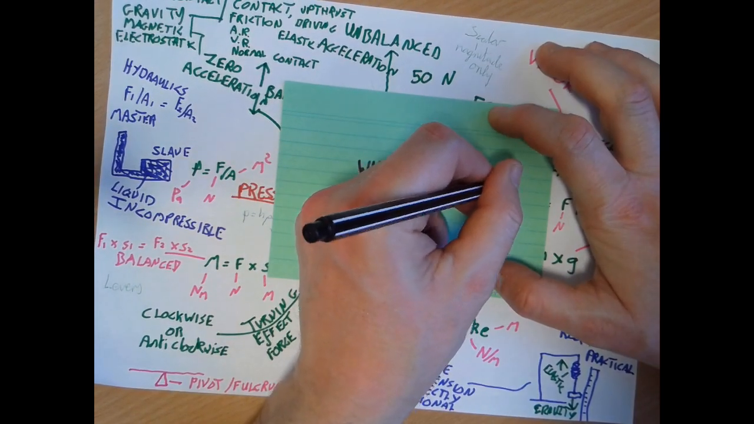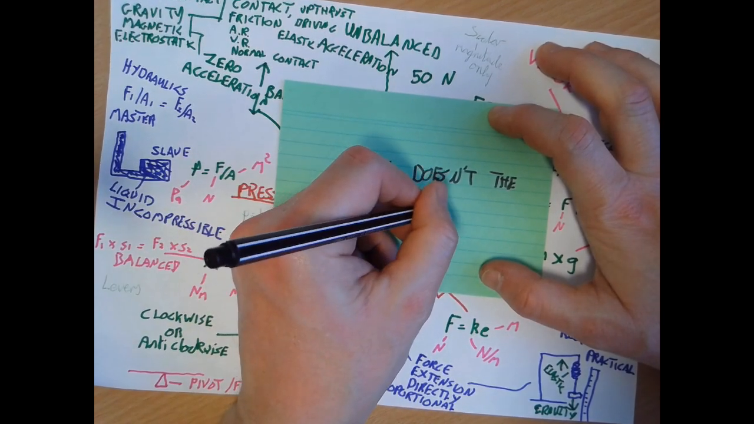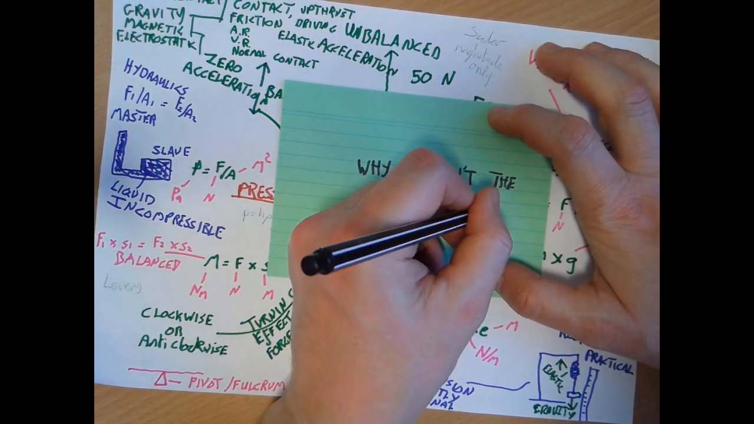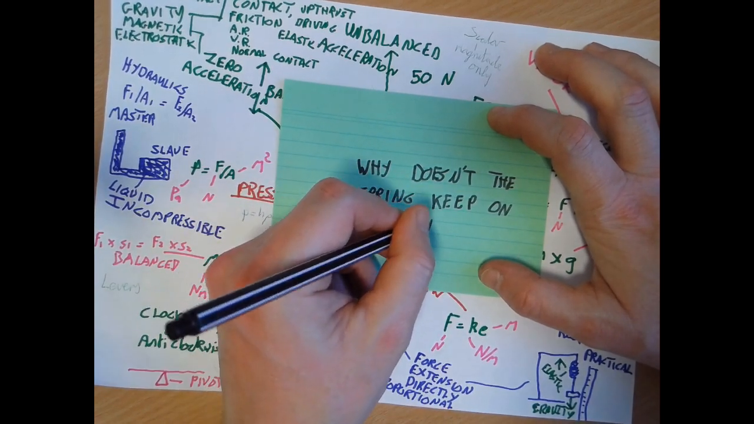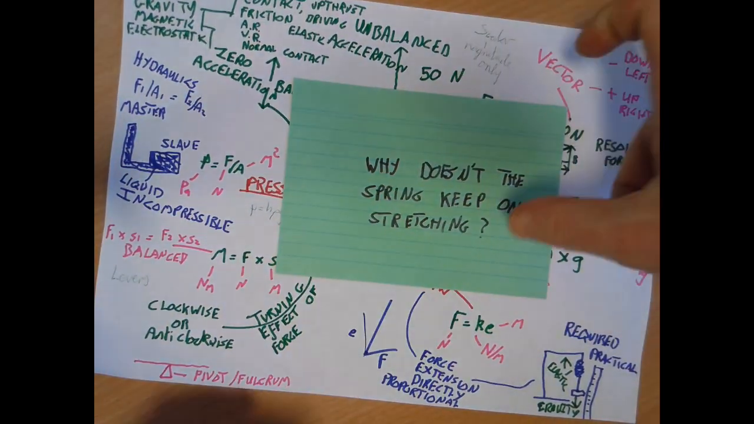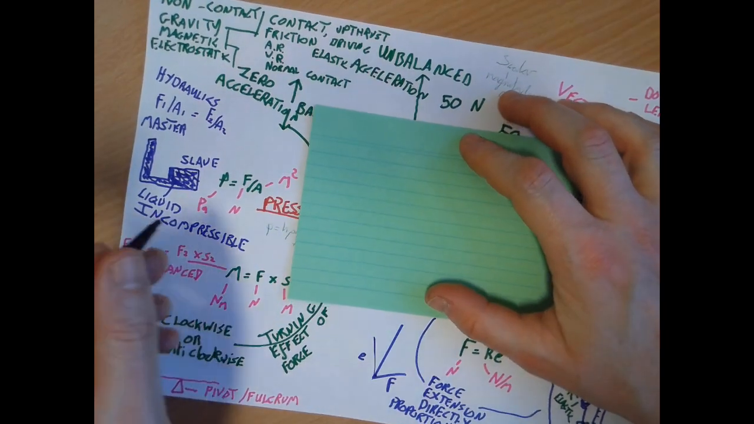Another question that we might ask about the required practical could be, why doesn't the spring carry on stretching? That question would then encourage me to have a think about how the forces must be balanced. So the upward elastic force must balance the downward force of weight.